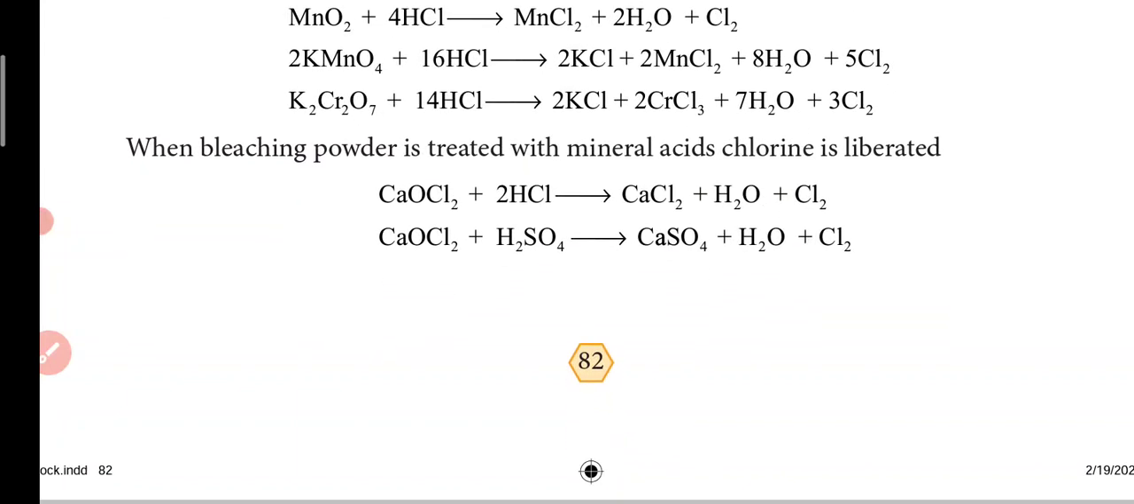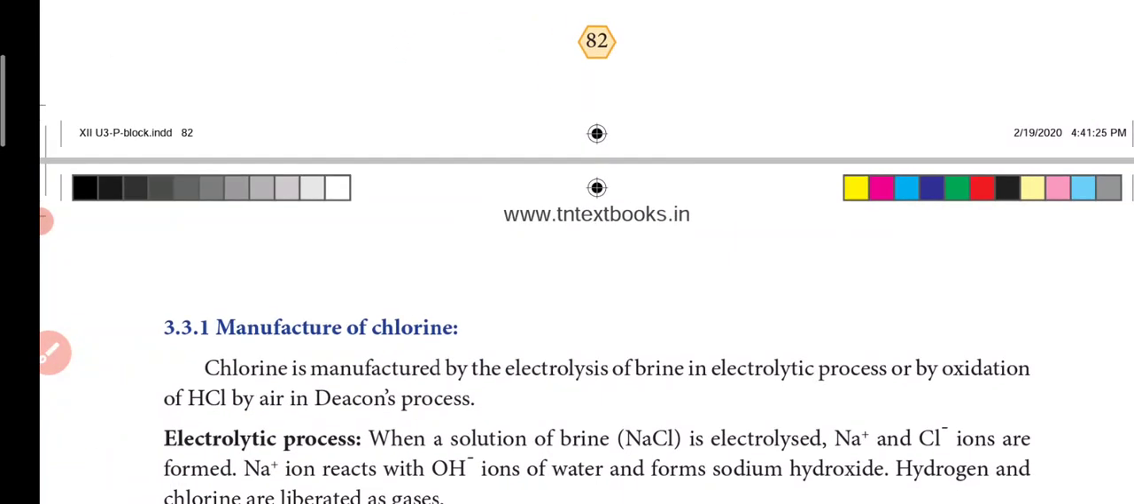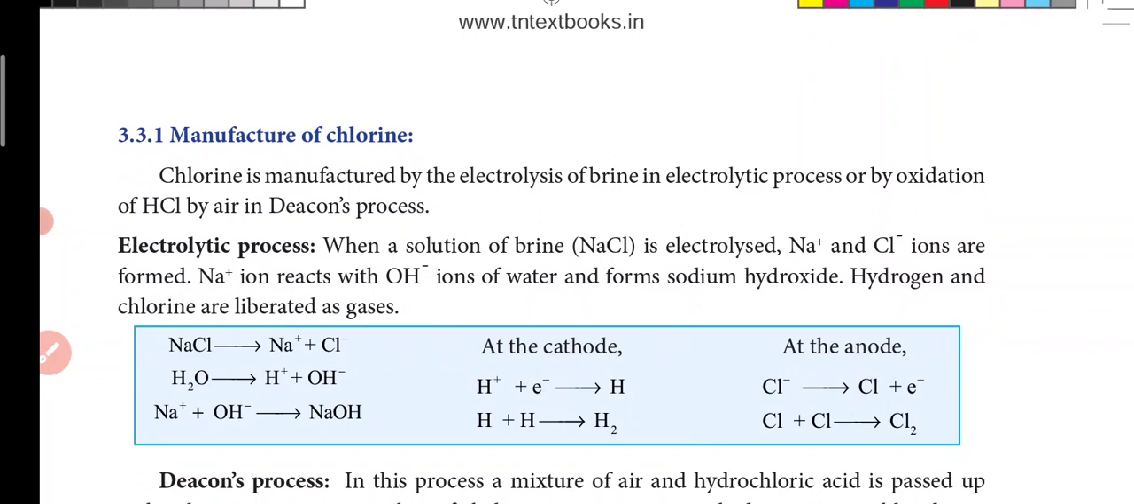When bleaching powder is treated with a mineral acid, chlorine is liberated. Mineral acid means sulfuric acid or hydrochloric acid, either one. When the bleaching powder reacts, we can see the chlorine gas is liberating. So what is a bleaching powder? Calcium oxychloride is a bleaching powder that reacts with hydrochloric acid or sulfuric acid to give chlorine gas.